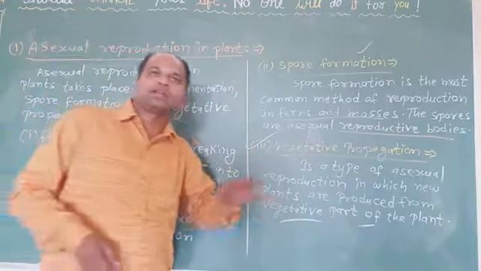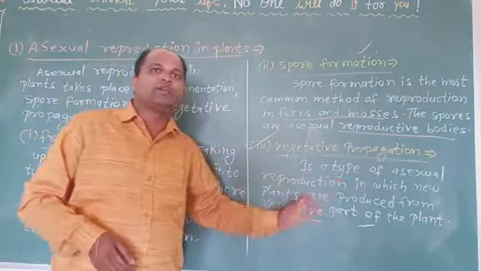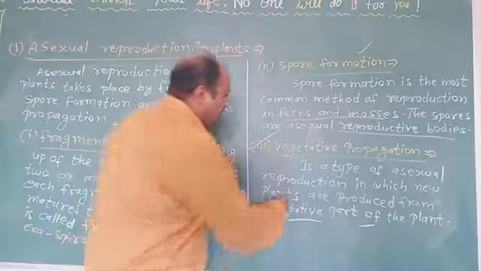Since the reproduction is through the vegetative parts of the plant, it is known as vegetative propagation.